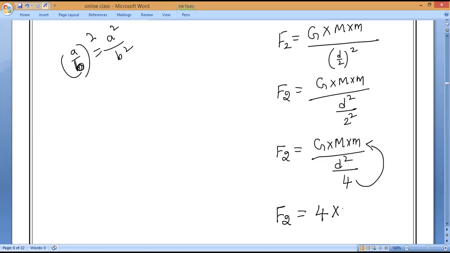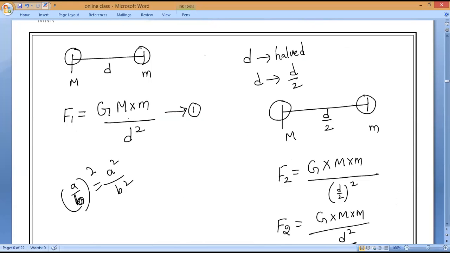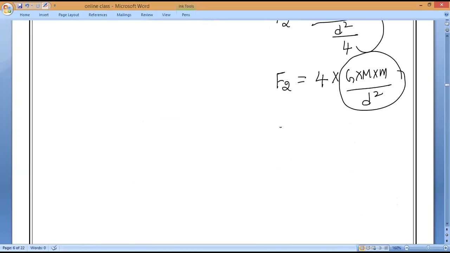So 4 will come up: 4 into G into capital M into small m divided by D square. So this entire thing is equal to something. Can anybody tell me what that is? It is equal to F1, sir. So the new force between them is 4 times F1. Please note it down. That's all.